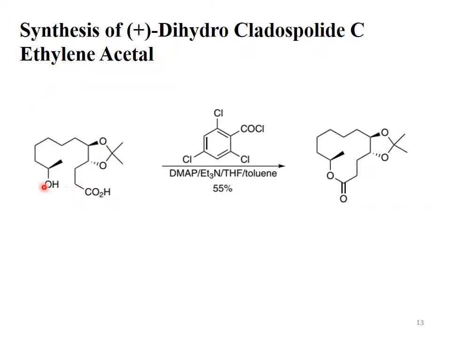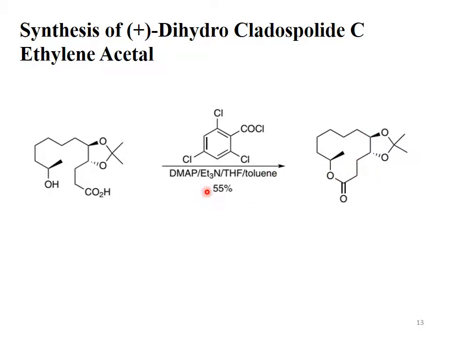The reactant is again a hydroxy acid. The hydroxyl group is present at one end of the reactant molecule, and the carboxylic acid group at the other end. It is treated with 2,4,6-trichlorobenzoyl chloride, so the reaction will be an intramolecular Yamaguchi macrolactonization. In the presence of triethylamine, 2,4,6-trichlorobenzoyl chloride reacts with the hydroxy acid and gives us the mixed anhydride.